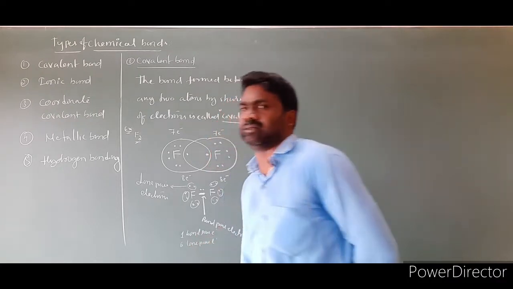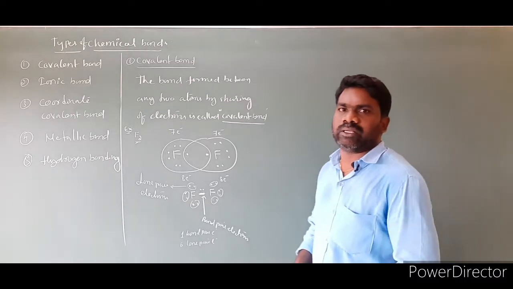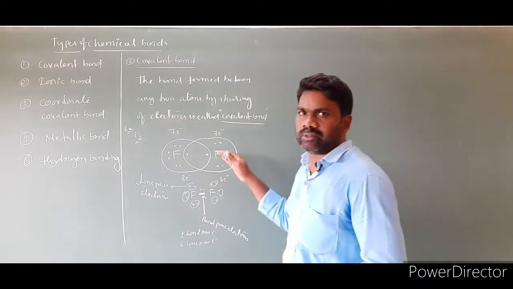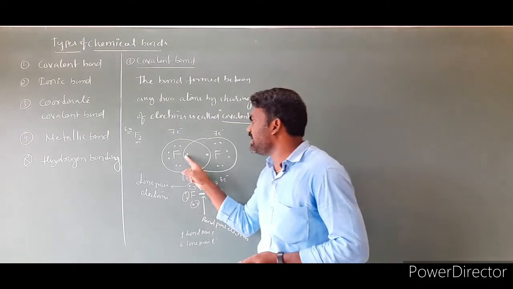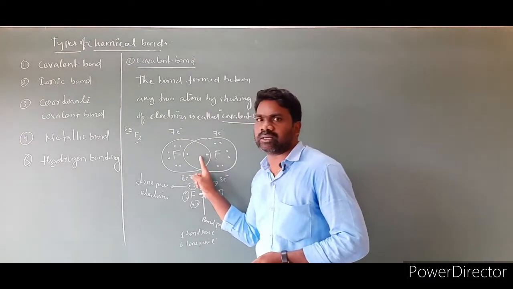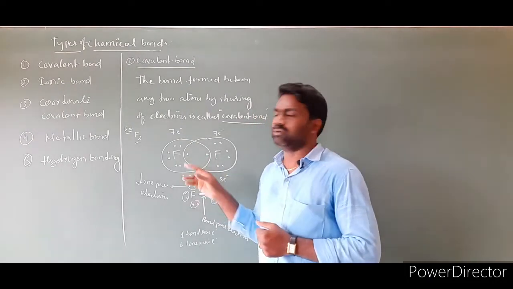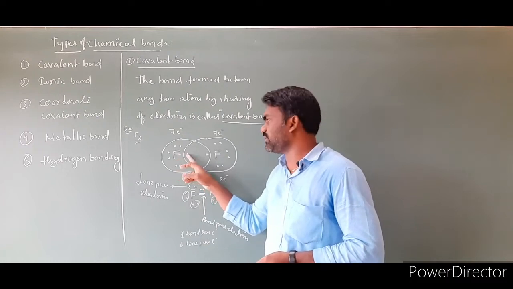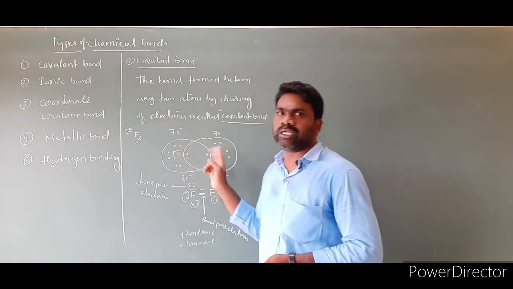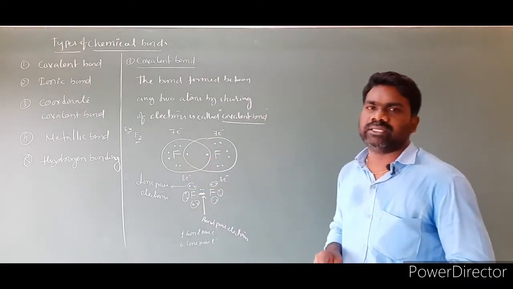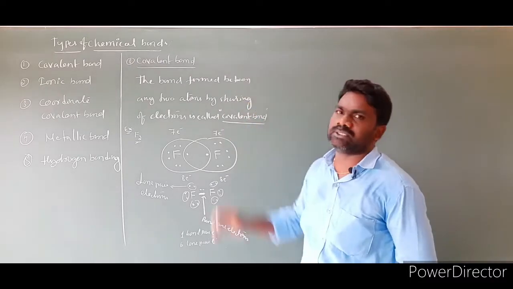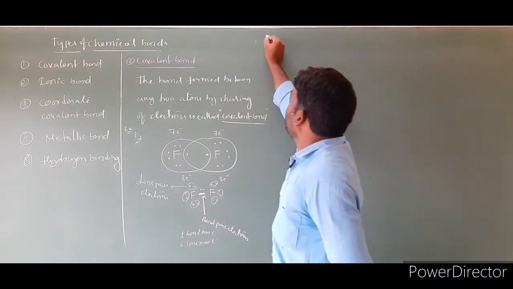6 lone pair electrons. So one more important point while dealing with chemical covalent bond: each atom must contribute 1 electron, each must share. So one atom will be contributing, this atom also contributing, both atoms will contribute the electrons, both must be shared. Such type of bond is called a covalent bond.